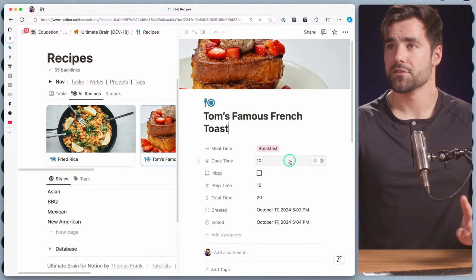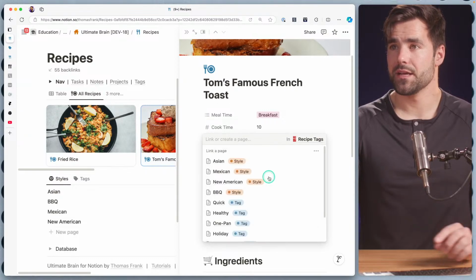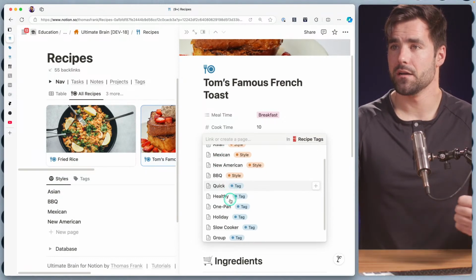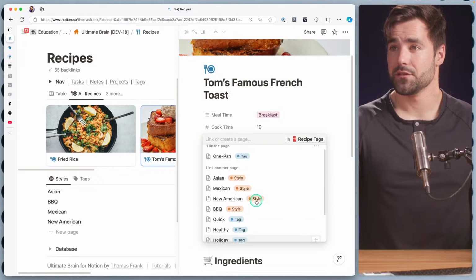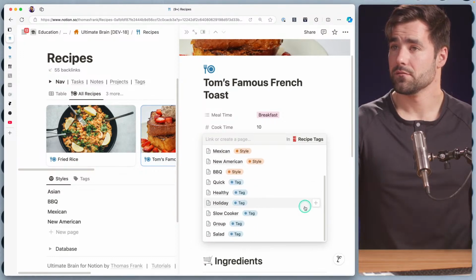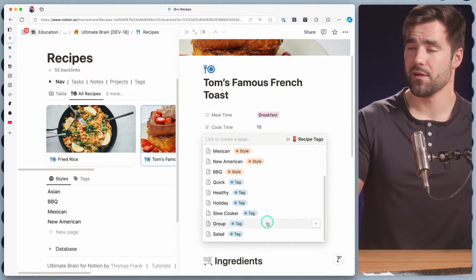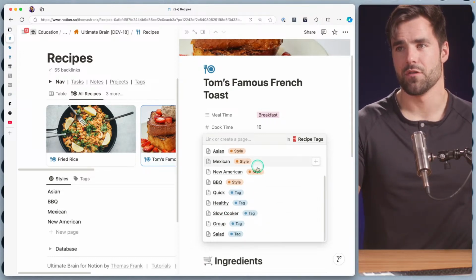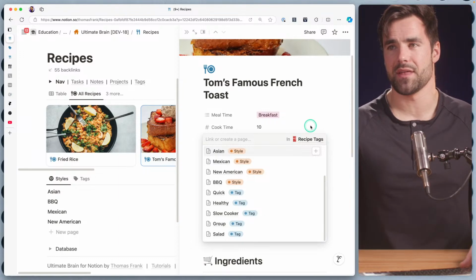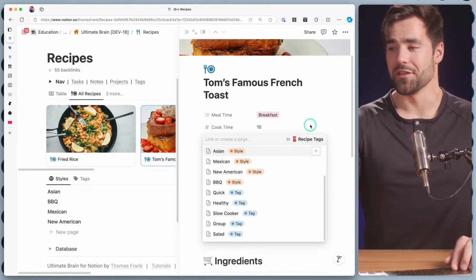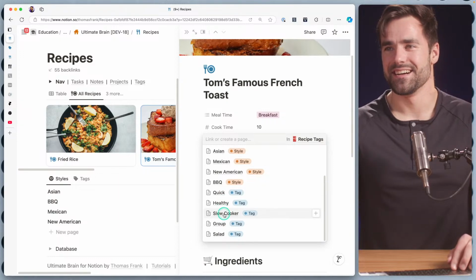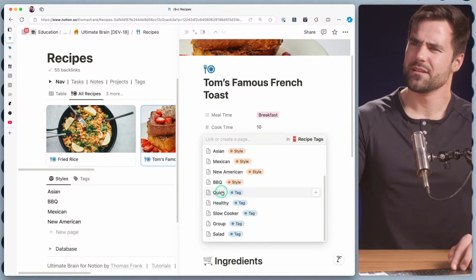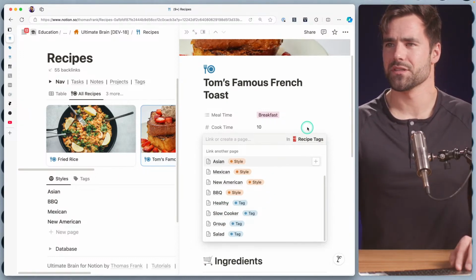Okay, so I want to add the tags. This is going to be a not healthy. It is a one pan. That might be all that we tag it with right now. Actually, it's something I would make on a holiday, so I'll put that there. It's like a holiday breakfast item that I would definitely do. It's not healthy. And it's not, well, no, it's quick. I was about to say it wasn't quick, but it is quick.